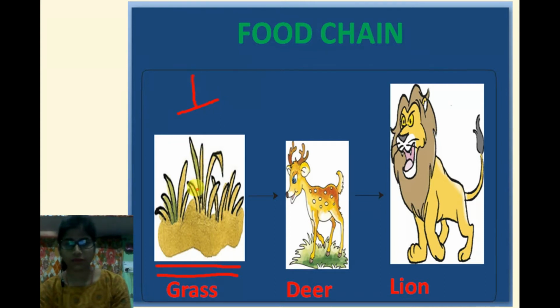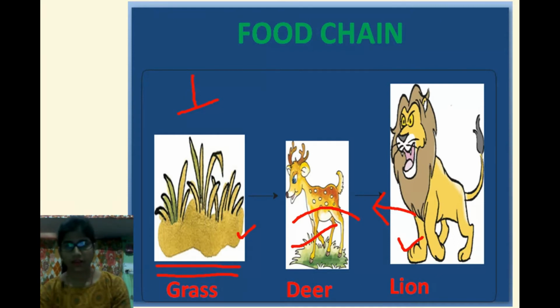Look at the simple food chain you can see in the picture. In this food chain, deer eat the grass. So grass is eaten by deer. And what about the lion? Lion eats deer. So deer is eaten by what? Lion. Chain means how the living things are interrelated to each other for their survival, for their food.